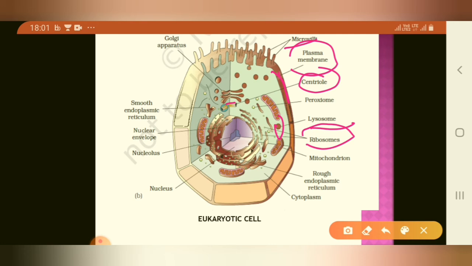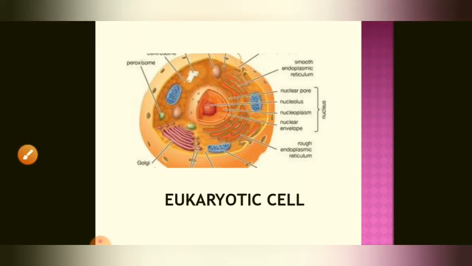Ribosome is mainly responsible for protein synthesis. Lysosome is also called the suicidal bag. Mitochondria is where ATP is produced and respiration is done. Then rough endoplasmic reticulum, cytoplasm, and Golgi apparatus, smooth endoplasmic reticulum, nuclear envelope, and nucleolus, which is responsible for the genetic information. This is the structure of the eukaryotic cell. Hopefully you understand.